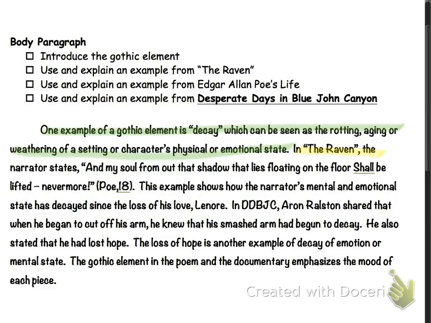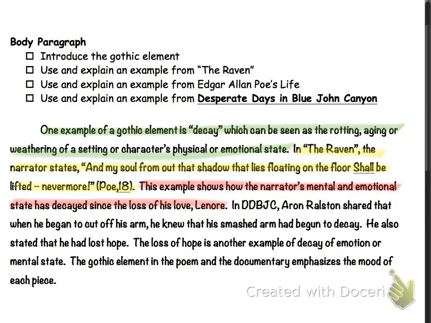Next, we have our first big idea. In The Raven, the narrator states, "And my soul from out that shadow that lies floating on the floor shall be lifted nevermore." You see the author's name, Poe, and the stanza, 18. That sentence gives an example of the Gothic element being used. The next sentence gives an explanation of how that example meets our criteria. This example shows how the narrator's mental and emotional state has decayed since the loss of his love, Lenore.